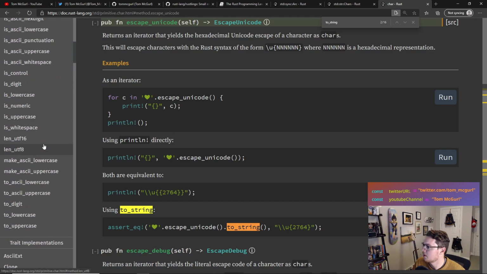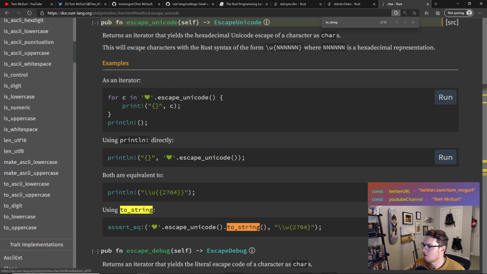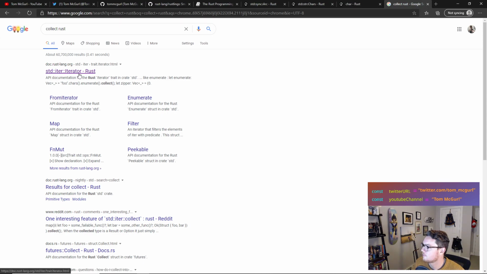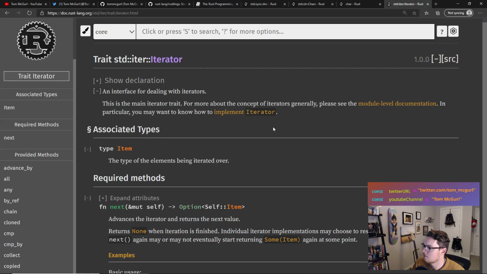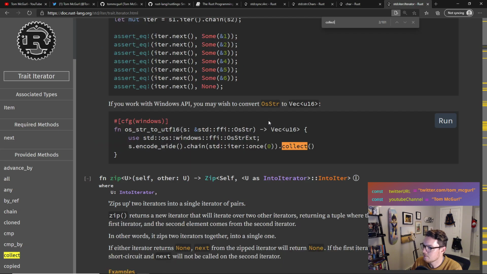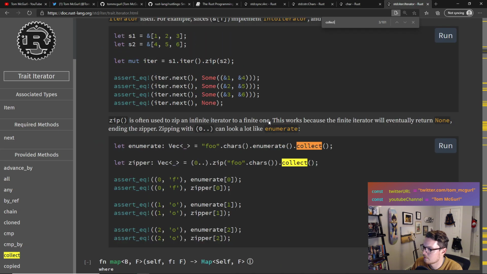Let's see. So we've got to figure out how we can call collect on it. So, I have an idea. Why don't we look at what collect does and see what type it needs to be. Iterator. All right. So collect. So this is interesting. Here we're getting the chars, enumerate, collect. So that's interesting.